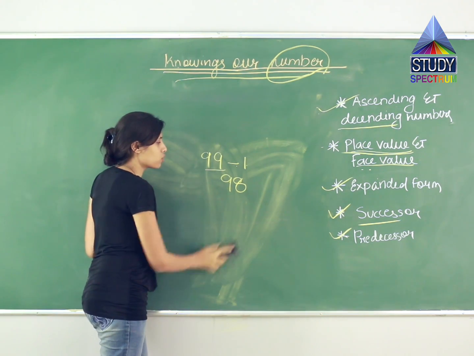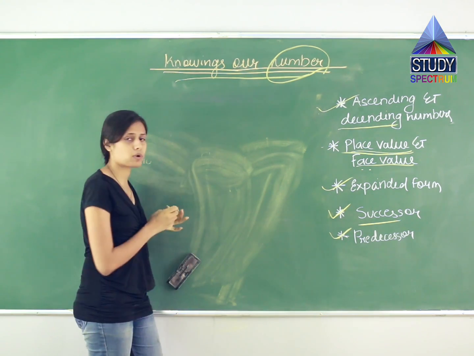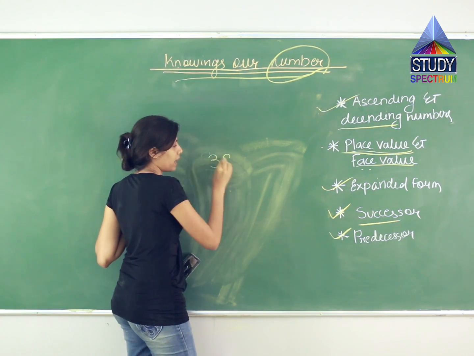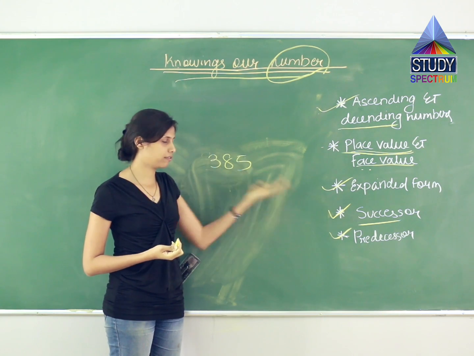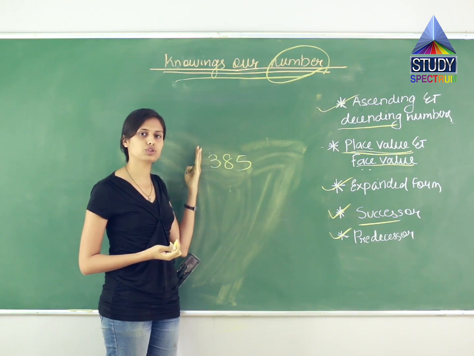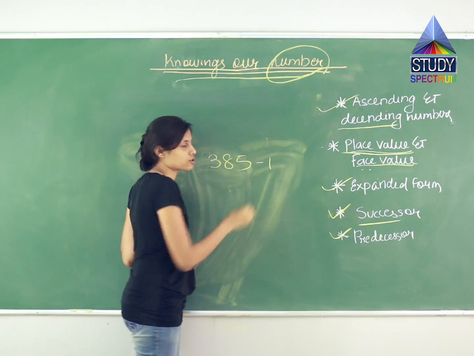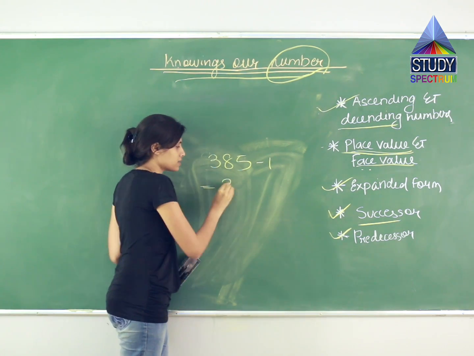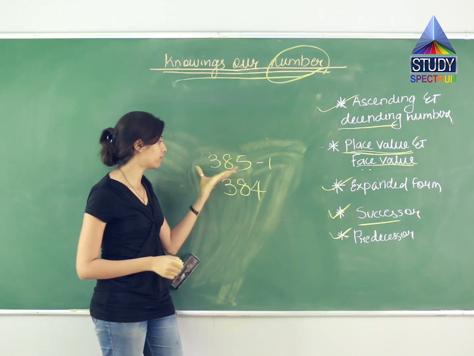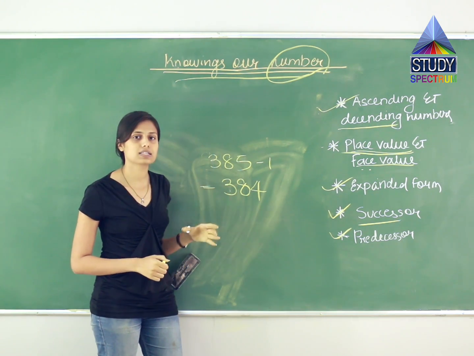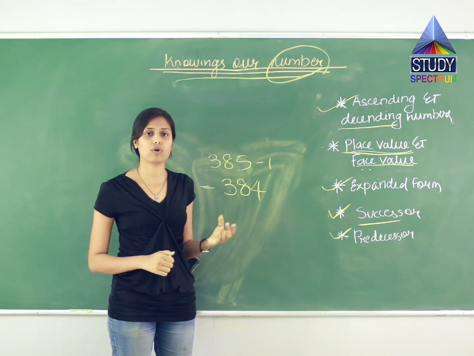So same goes with 3-digit numbers also. Suppose the number is 3, 8, 5. What is the predecessor of this? Same like we were doing for 1 digit, 2 digit. We will subtract 1 also from here. So what will be the answer? The answer will be 384. So what is the predecessor of 385? The predecessor of 385 is 384.